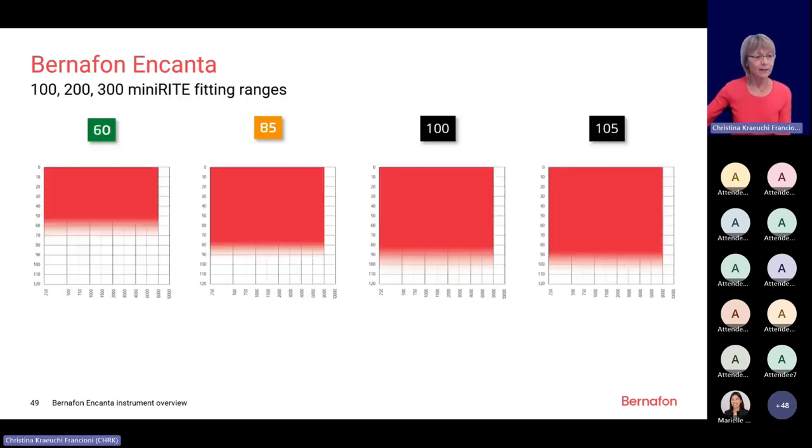Fitting ranges of Incanta, there are 2 different ranges available, the 100, 200, and 300. They have a fitting range, which Mariel also pointed out before, from 80 hertz now up to 8,000. And we see the fitting ranges for the 60, 85, 100, and 105 speaker, actually going down to 105 dB. So with Incanta, we can fit mainly all hearing losses except very profound.